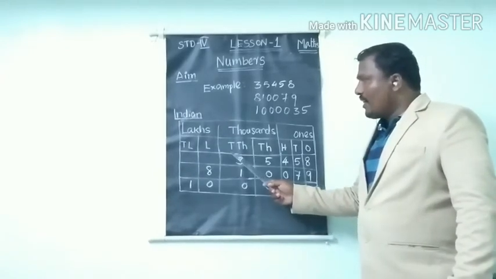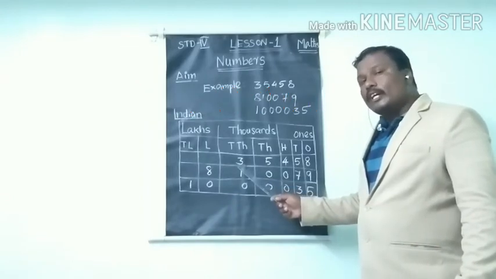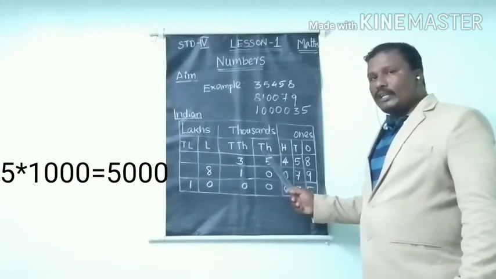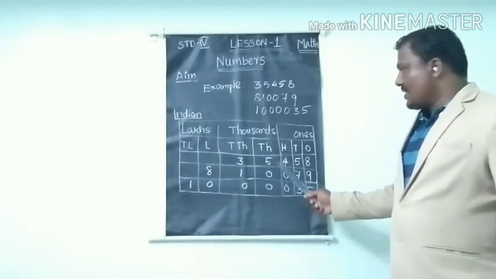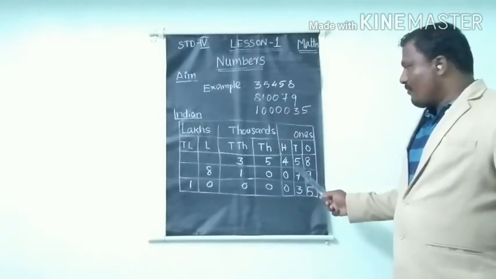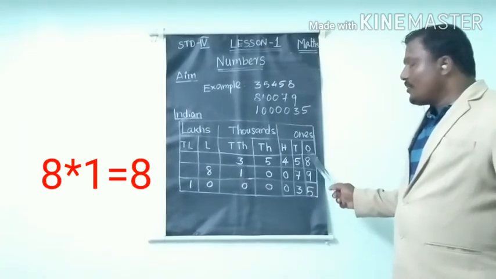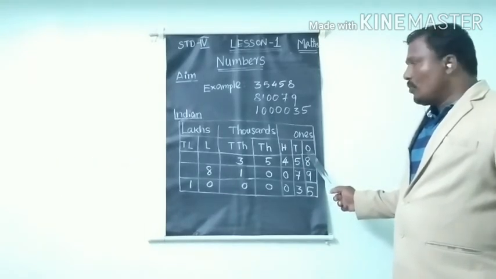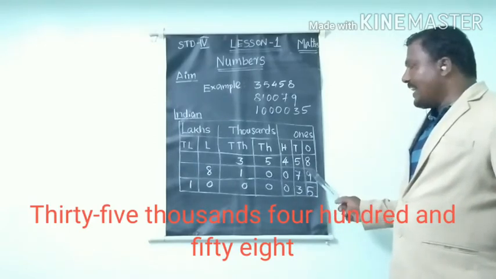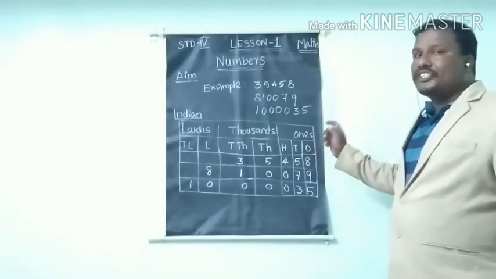So the place value is 10,000. So 3 into 10,000, 30,000. Plus 5 into 1000, 5,000. Plus 4 into 100, 400. Plus 5 into 10, 50. Plus 8 into 1, 8. So we can say 35,458.